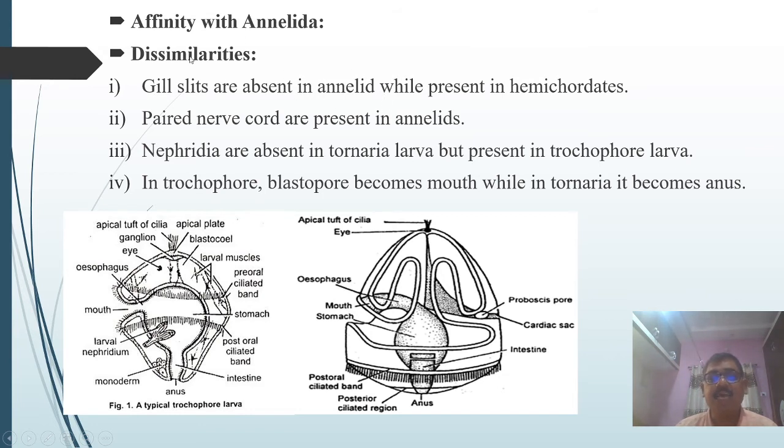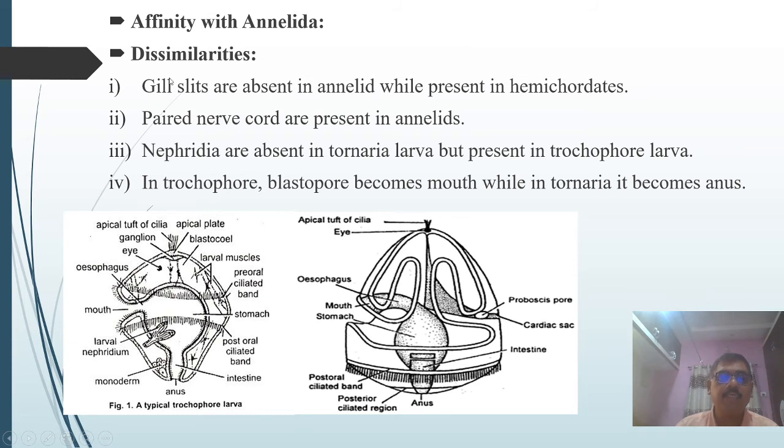They are present in the hemichordates, through which it respires. Then the paired nerve cord is present in the annelida. In annelids the nerve cord is paired, but in hemichordata there is no paired nerve cord, a single nerve cord is there.